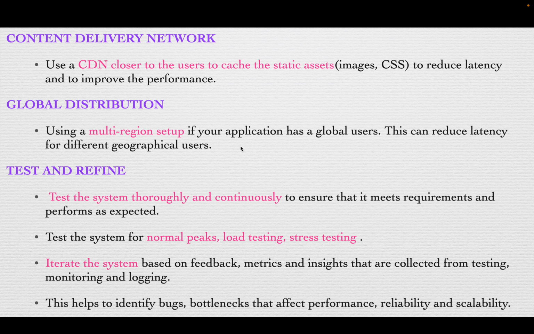To improve that performance, I can use a content delivery network closer to the users to cache the static assets, images, or the CSS files, or whatever it is. Then I can reduce the latency and improve the performance. Users sitting in Australia will use the content delivery network present in Australia instead of the US. That will reduce latency and help improve the performance.